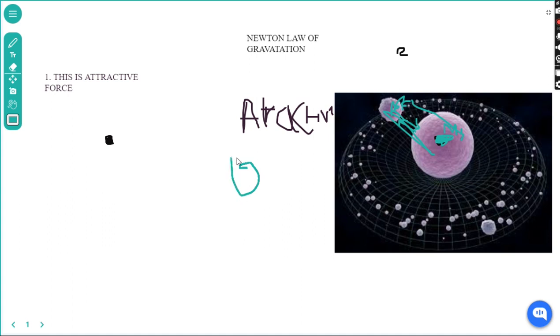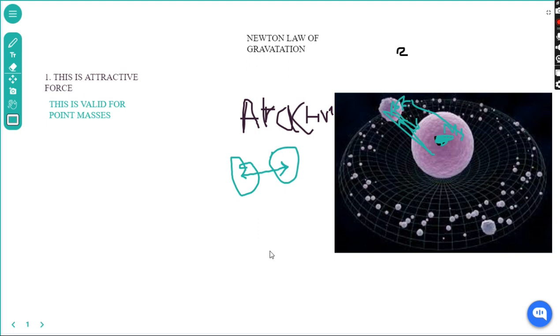How is it an attractive force? Two bodies attract each other from the center of their masses, something like this. Two bodies are attracting each other, right? So the second statement is that this is valid for point masses. Now what is meant by this being valid for point masses? Let's see what it means.